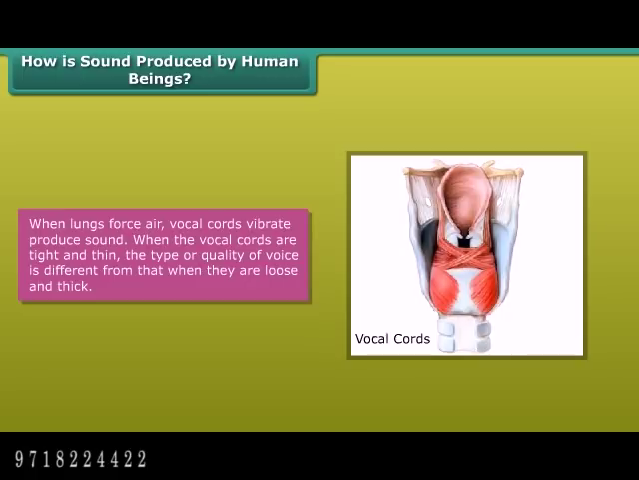When the vocal cords are tight and thin, the type or quality of voice is different from that when they are loose and thick.